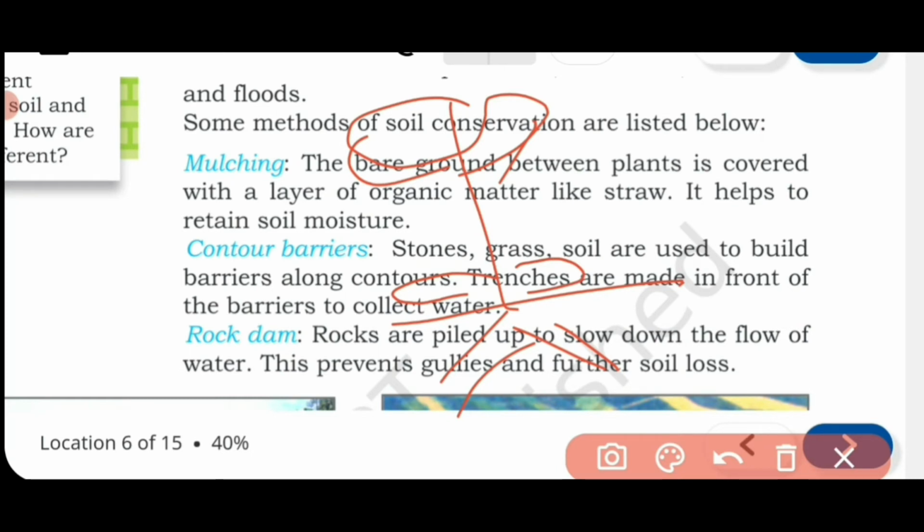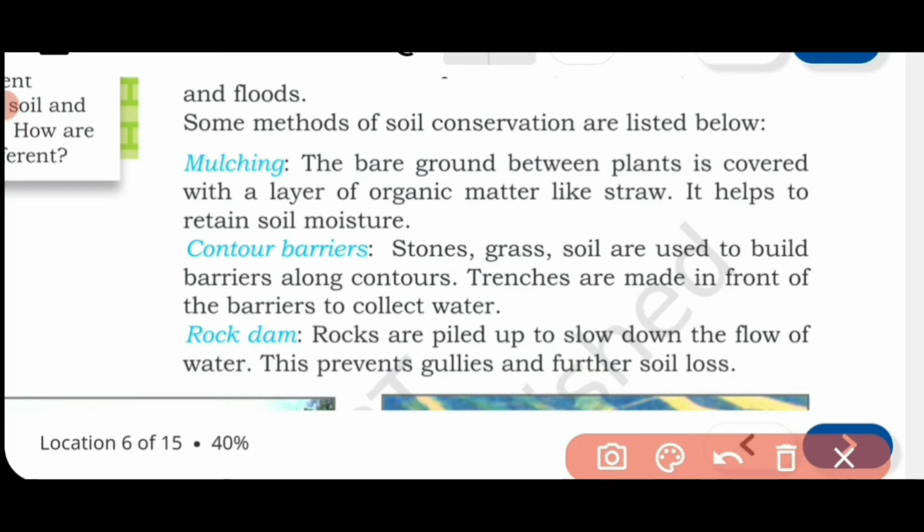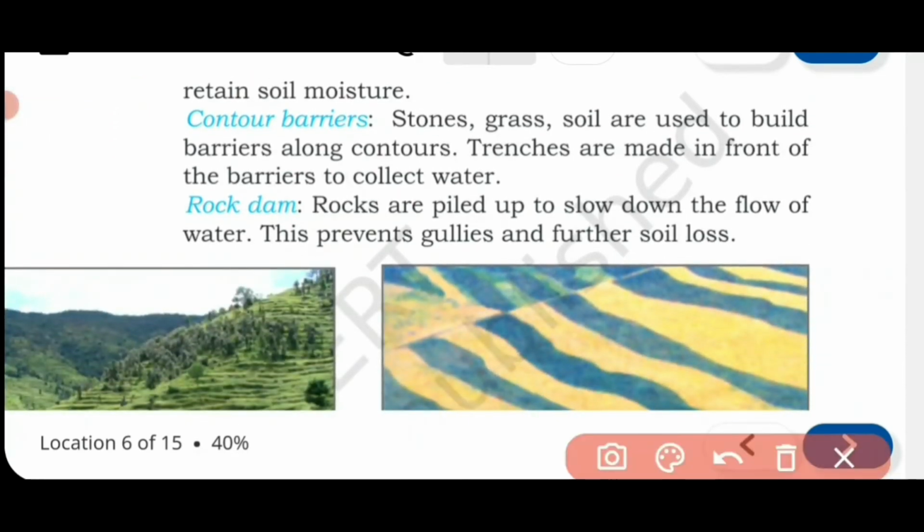Now this will make a barrier. This will protect the soil, because whatever water is there inside the ground, less evaporation will take place. So this type of method is known as mulching. I hope you have understood what they do. Wherever plants are there, they cover that particular area with dry grasses so that evaporation will be less and they can save the water during summer. So that is mulching.